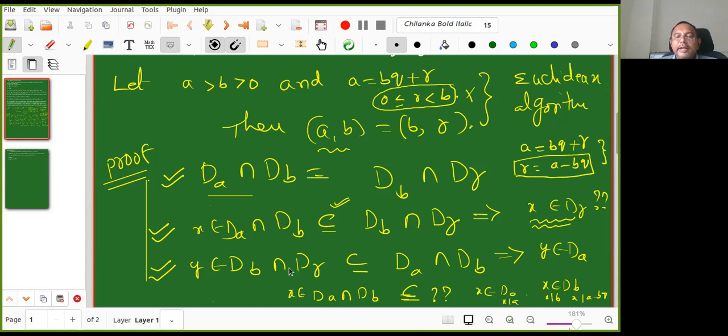Now I want to show that DB intersection DR is a subset of DA intersection DB. I now take Y here. I want to show Y is in DA. That is exactly what we are doing. Okay, it is better you discuss this entire proof one more time in the discussion time.